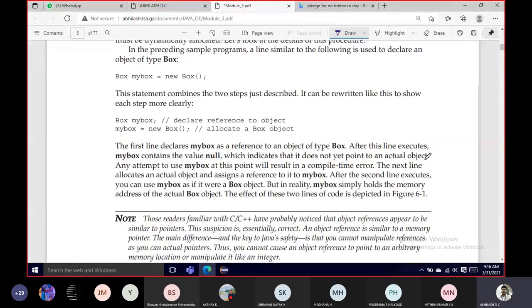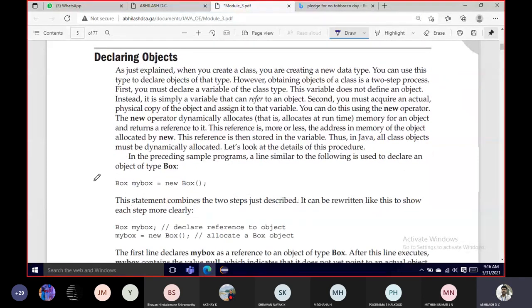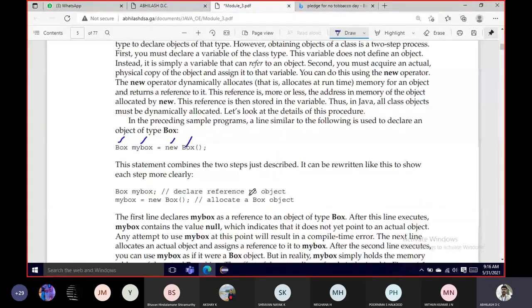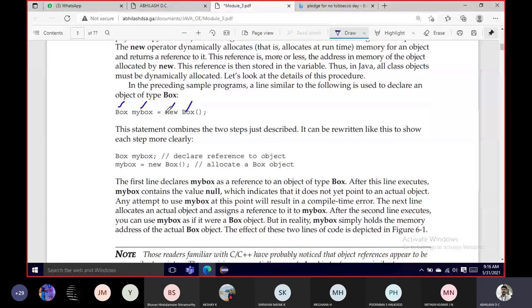All right, so we looked at how we declare objects: class name, object name, new, followed by the keyword, the constructor. Next, you can also declare it in multiple ways. This is one line which you can declare it. This is the other one. Box my box, where my box equals new box constructor. The first line declares my box as a reference to an object of type box, but this line executes my box containing the value null.